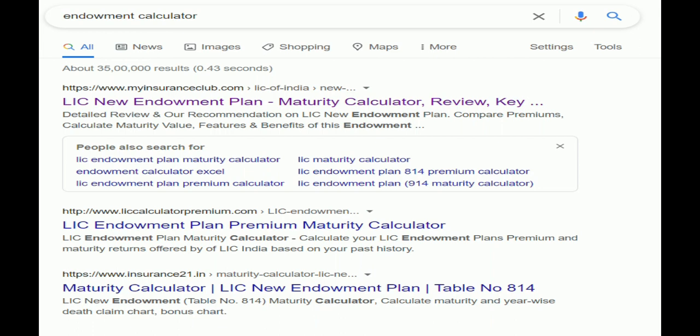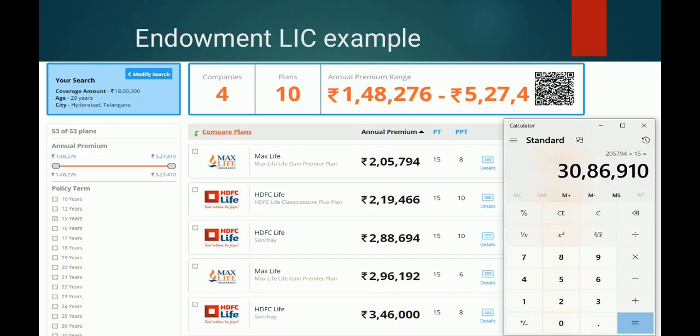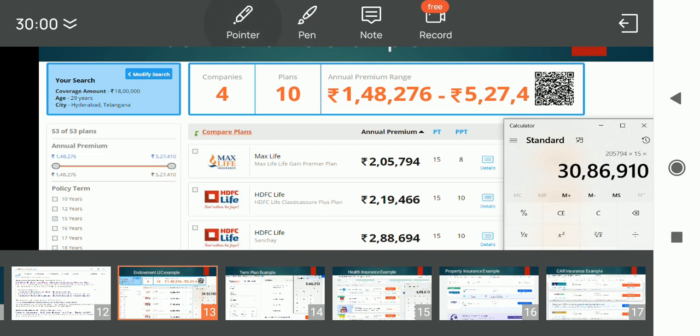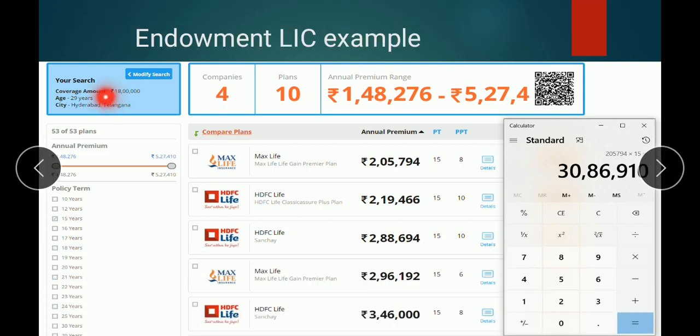You can click on any website, then you will find this page. Here I considered endowment life LIC example. See, I have considered a coverage amount of 18 lakhs. I have mentioned the age of the person as 29 years and given the city as Hyderabad, Telangana.